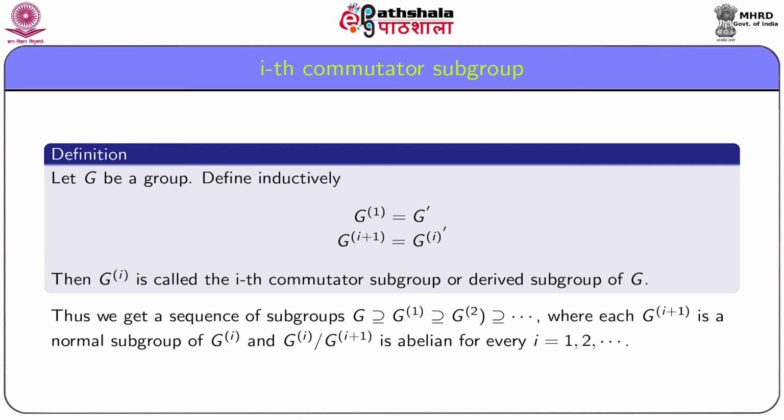Now we define the ith commutator subgroup or derived subgroup of G, and we will give the definition inductively. Let G be a group. Define inductively G1 equal to G dashed and G(i+1) is equal to Gi dashed. Then we call Gi the ith commutator subgroup or derived subgroup of G.